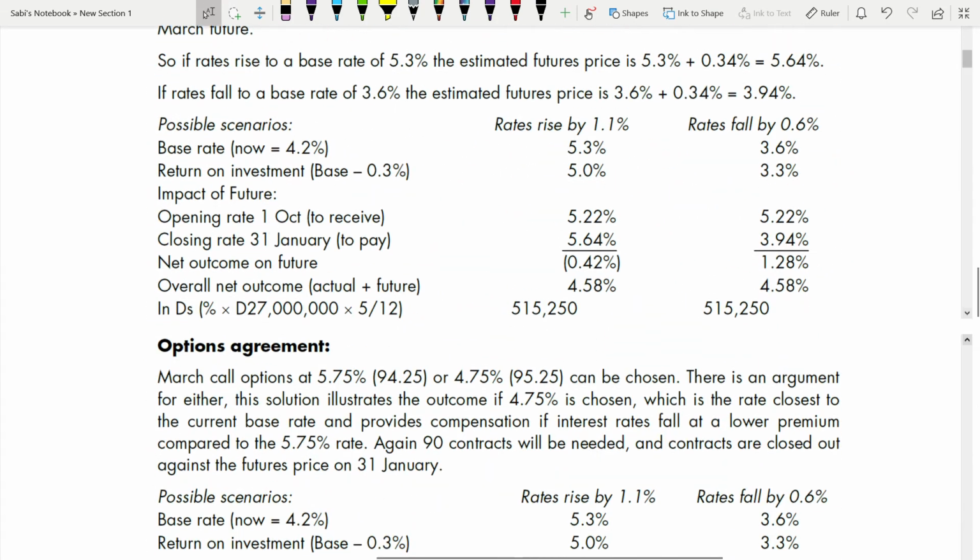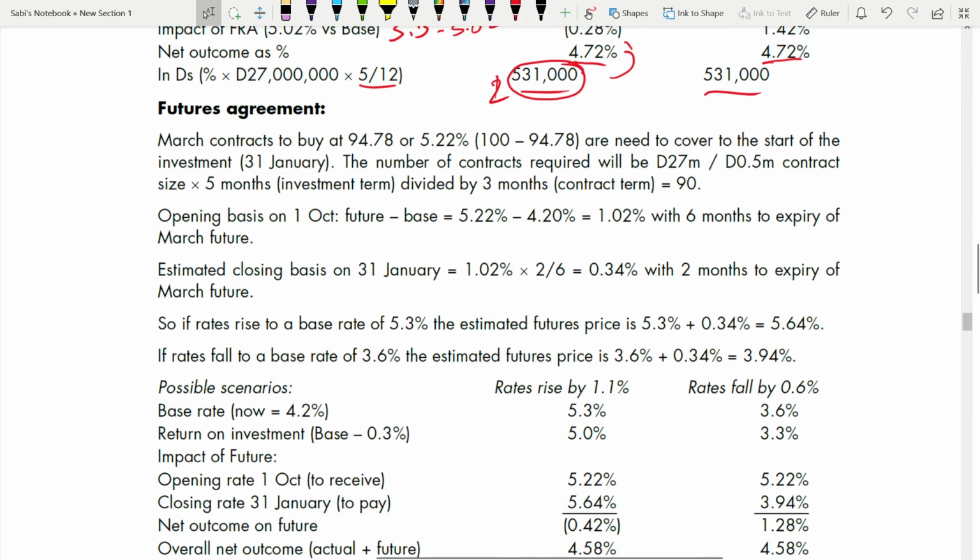Future, if you're seeing a lot of work to do, okay. So starting with future. From March contract to buy at 94.78 or 5.22%. Since we are dealing with percent, okay, so 100 minus 94.78. This is how you are getting that 5.22. And need to cover to the start of the investment, 31st Jan. The number of contracts required will be 27 divided by 0.5. See, the contract size will be the same only. There's no difference. The way you calculate the number of contracts is the same.